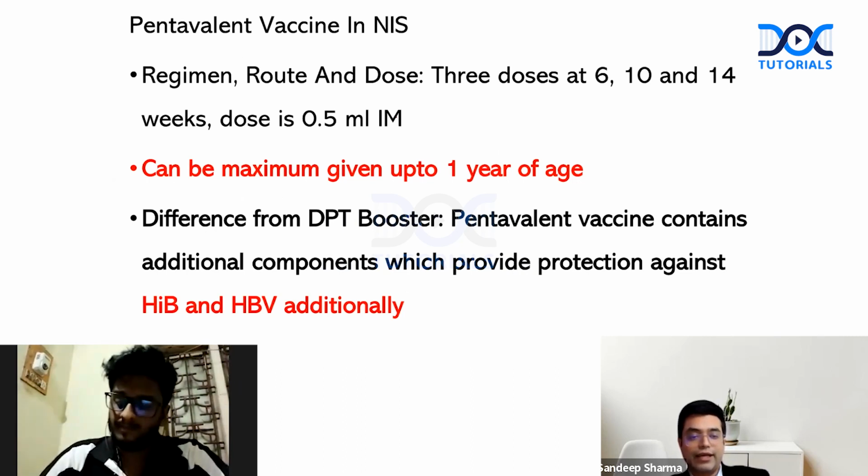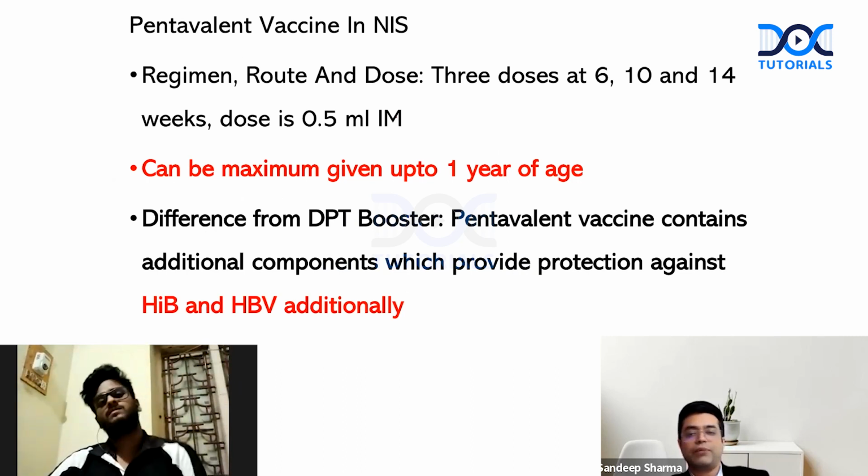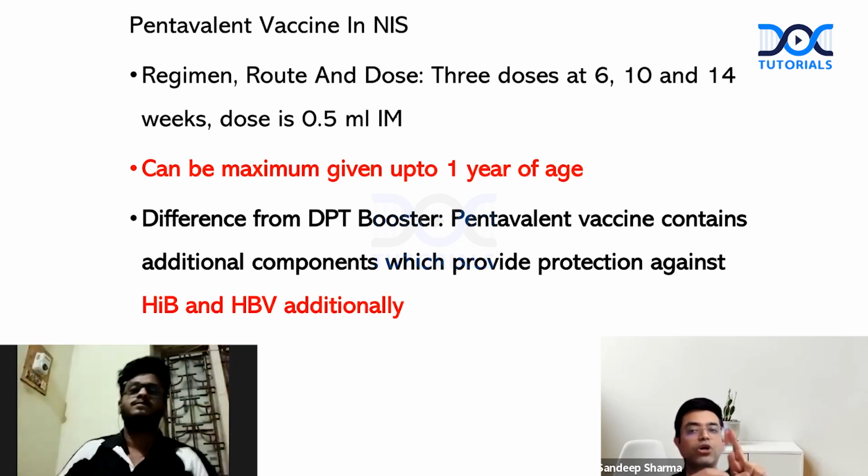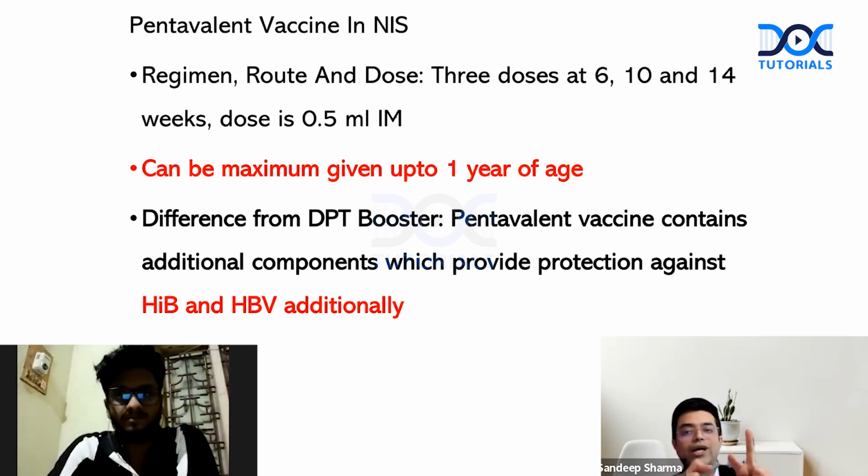Difference is that Hib and HBV are additionally present in pentavalent vaccine, right? So remember, there are 2 vaccines which cannot be given beyond 1 year of age if not given before. One is pentavalent, second is BCG. MCQ scenario-based thing already asked in AIIMS entrance exam some years back.